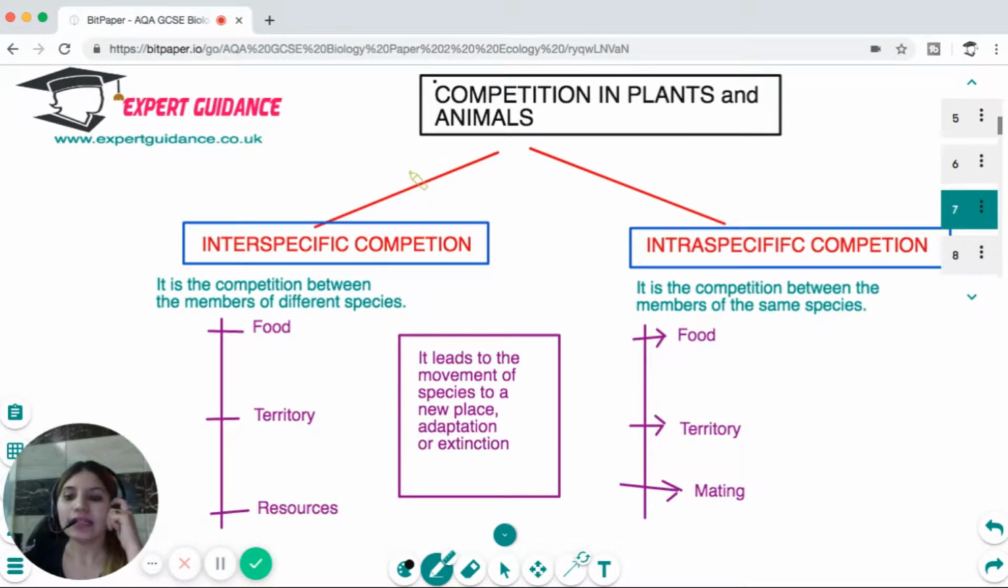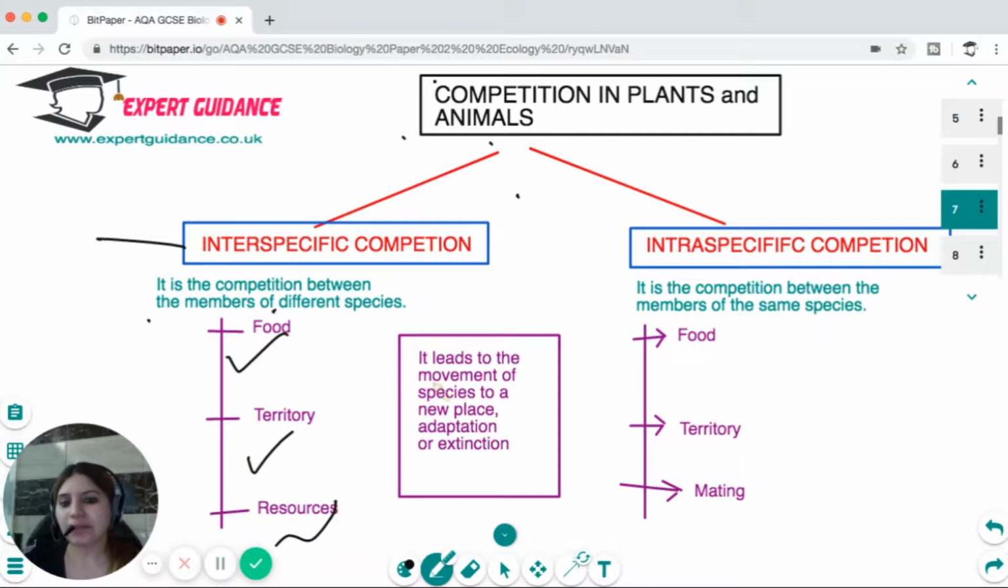Now, let's see what is the competition in plants and animals. The competition is of two types. Interspecific is a competition between the members of different species, and the members of different species fight for food, territory, and resources.